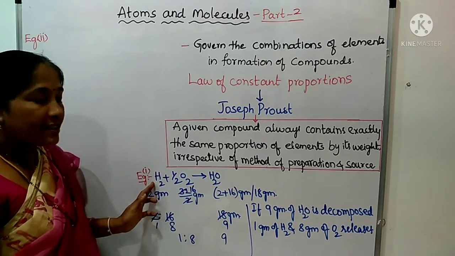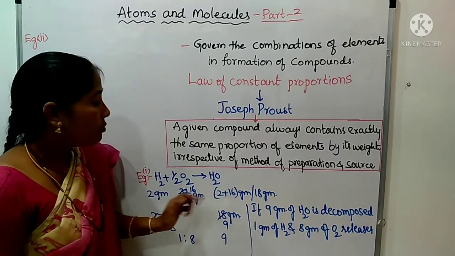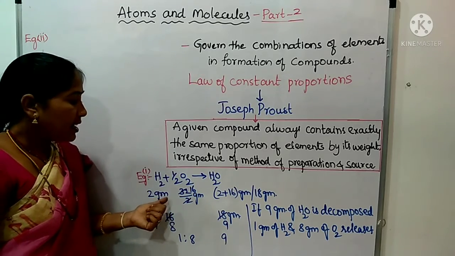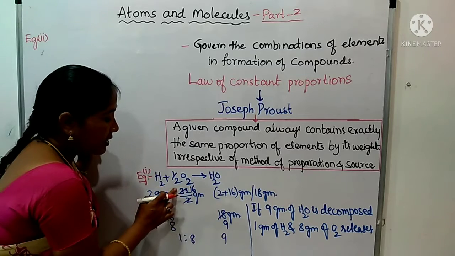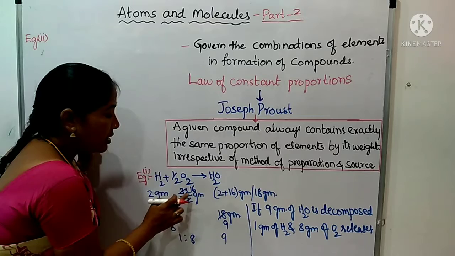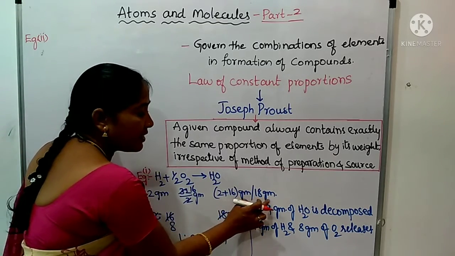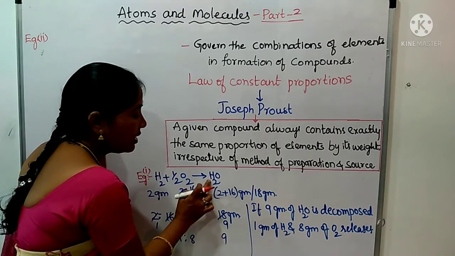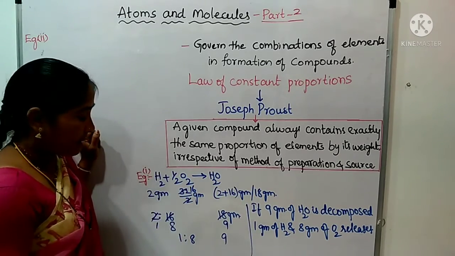If we take the balanced equation, hydrogen plus half oxygen gives 1 mole of water. The hydrogen mass is 2 grams. Half oxygen: for 1 mole of oxygen the mass is 32 grams, so half means 32 by 2, which is 16 grams. And the mass of water will be 18 grams, that is 2 for hydrogen plus 16 for oxygen, 2 plus 16 is equal to 18 grams.